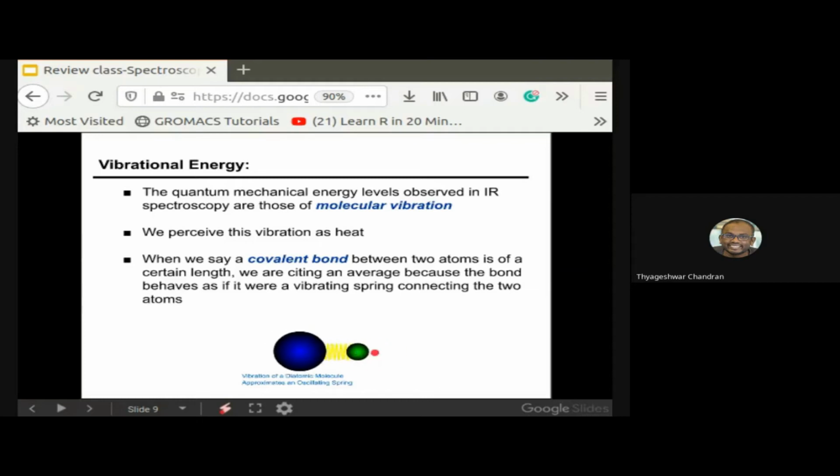When we say a covalent bond between two atoms has a certain length, we call it the bond length. We are citing an average, because the bond behaves as if it were a vibrating spring connecting the two atoms. So when you denote the bond length of two molecules, you give approximate values because... okay, what is happening?